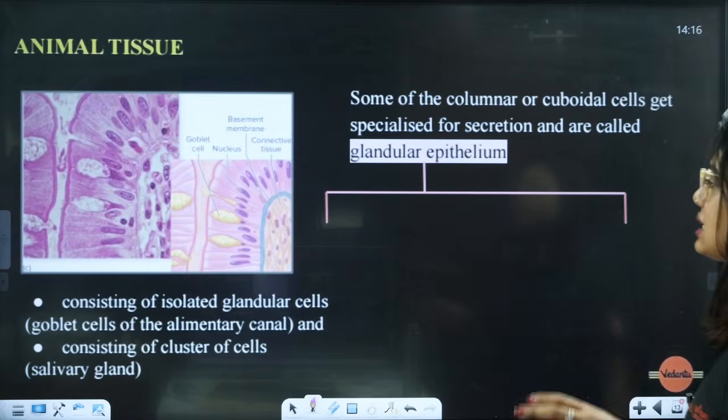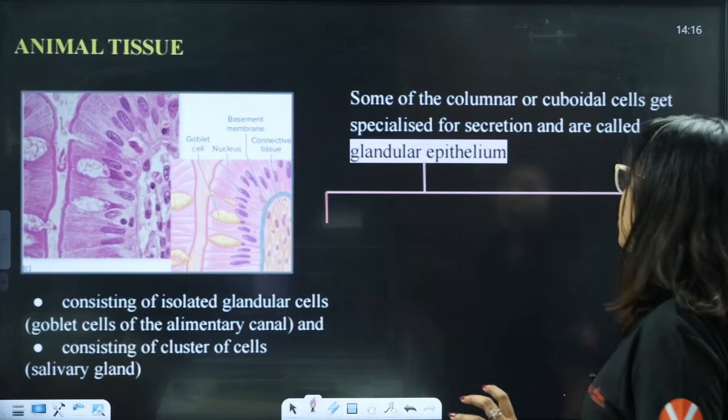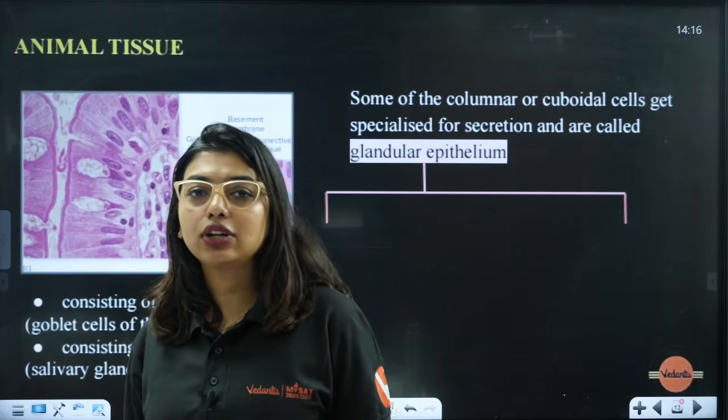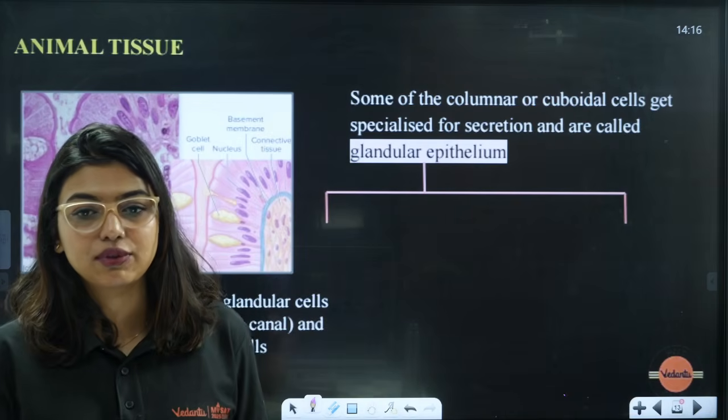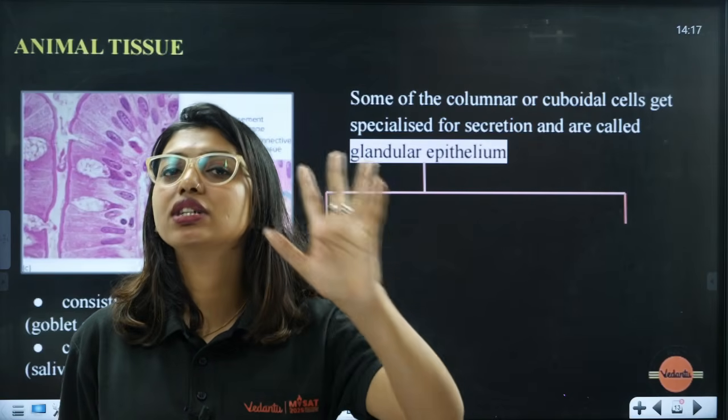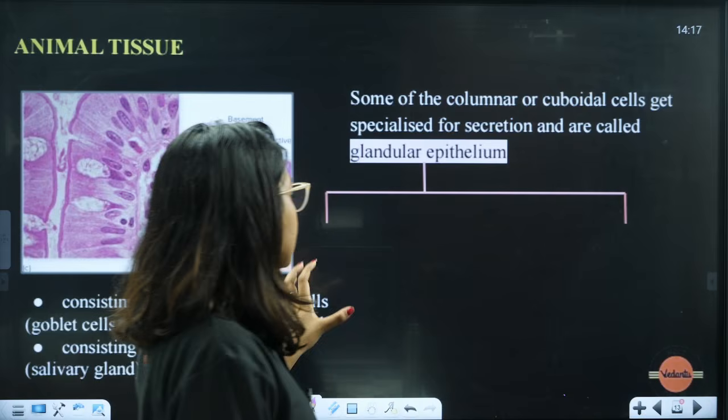Now, next one, students. Some of the columnar or the cuboidal cells get specialized for secretion and they are called glandular epithelium. So, how many modifications have you studied? You have studied about cilia, you have studied about brush bordered epithelium, now you are going to study about glandular epithelium. So, what is this glandular epithelium?